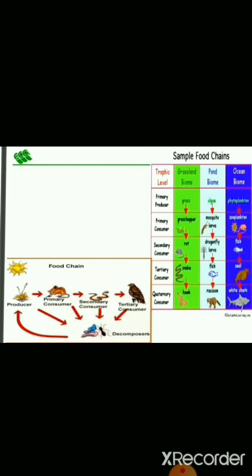So a food chain is a straight sequence of organisms and transfer of food energy. A certain amount of energy is lost at every level. So the maximum amount of energy is present in the producers.